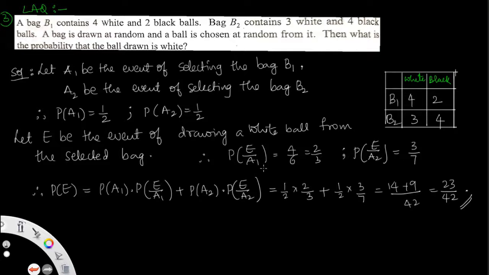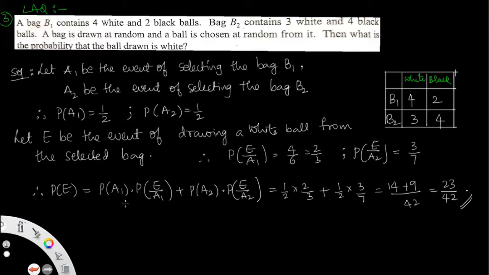So selecting bag 1 and then a white ball is 4/6, and similarly the event of drawing a white ball from the selected second bag is 3/7. The probability of getting a white ball from any selected bag is denoted by P(E). It is the selection of bag B1 and drawing a white ball from it, plus the other case, selection of bag B2 and drawing a white ball from it. These are the two possibilities, and there are no other choices.